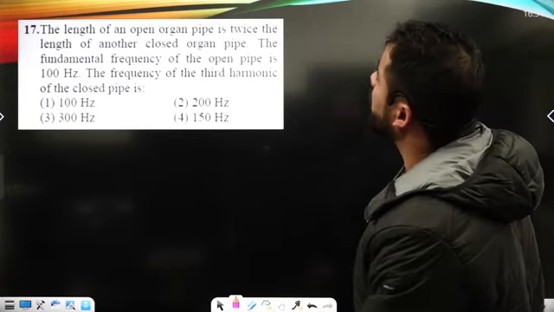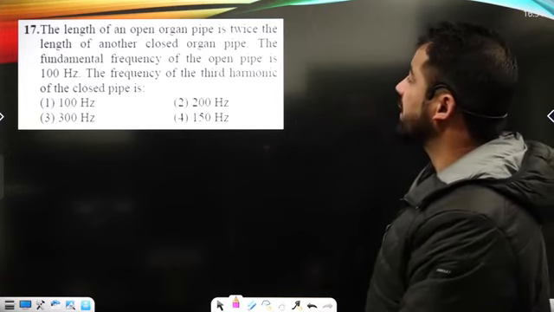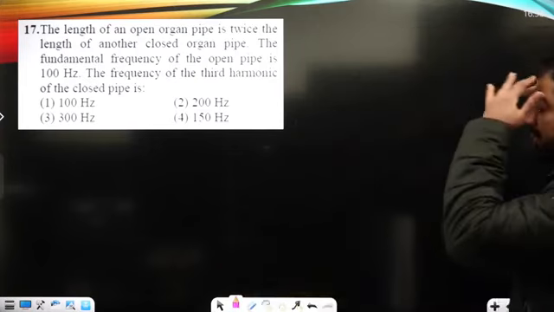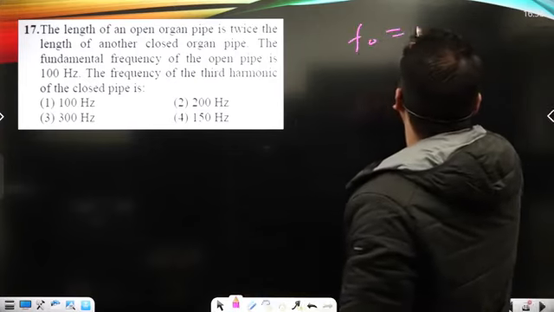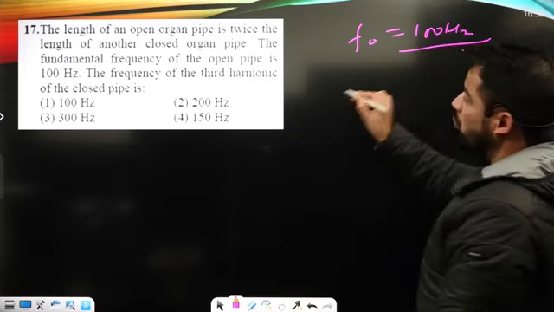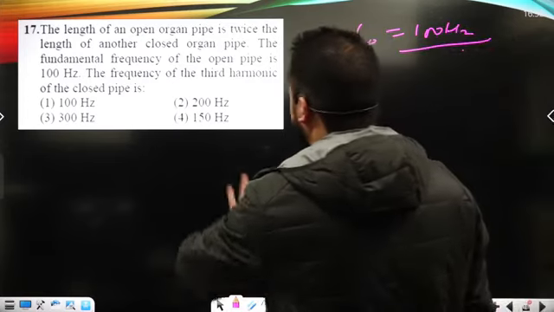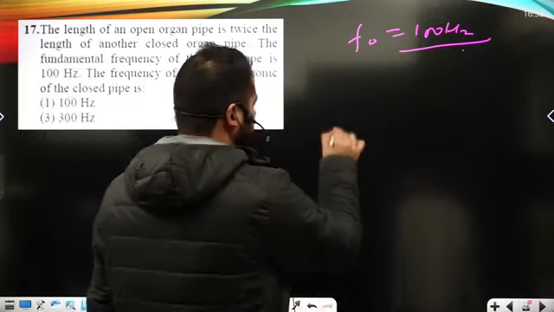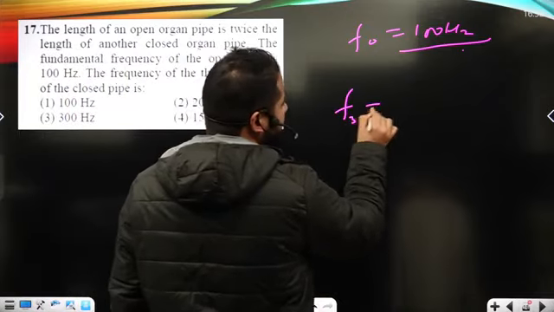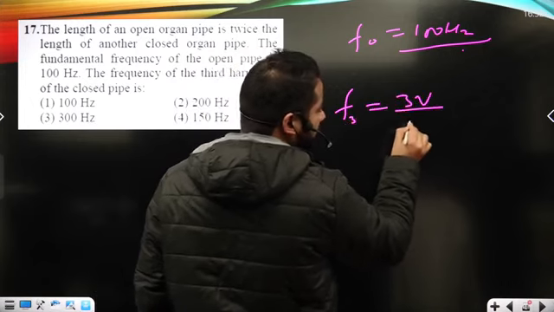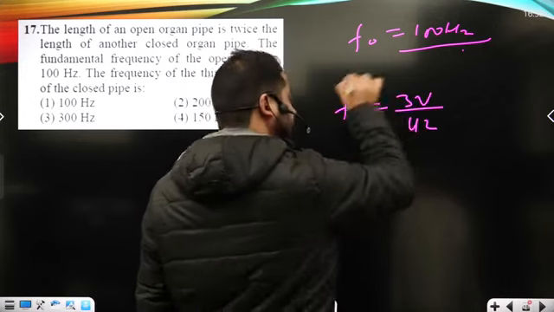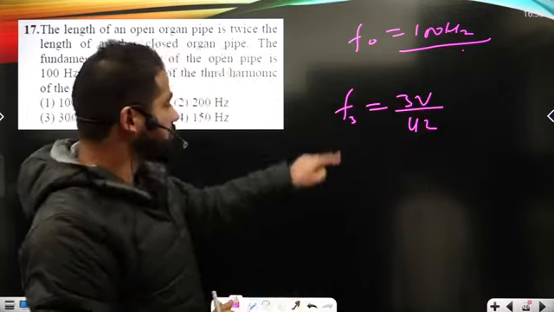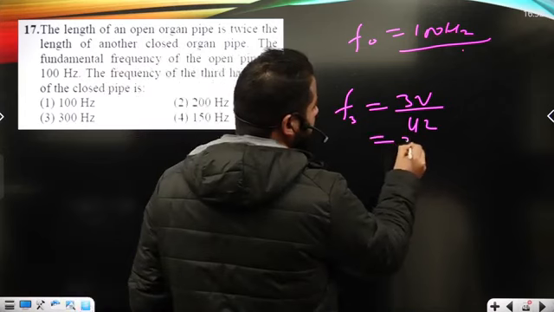Now the length of open organ pipe is 2 times the length of another closed organ pipe. The fundamental frequency of the open organ pipe, F0, is given here. That's 100 hertz, right? Now we are asked to calculate the frequency of third harmonic in the closed organ pipe. Frequency of third harmonic, that's F3, is basically 3V upon 4L. When we discuss the harmonics of the closed pipe, it comes out like this. Here I'm just talking about the frequency. Now here it is 3V.